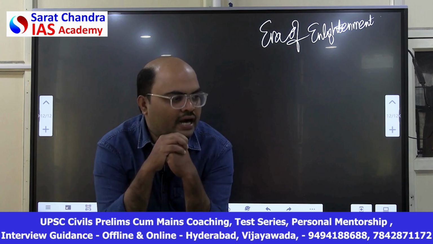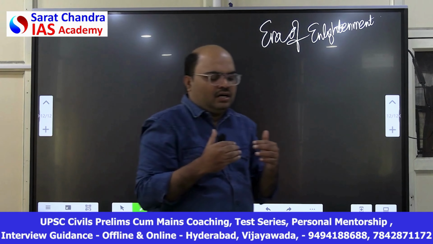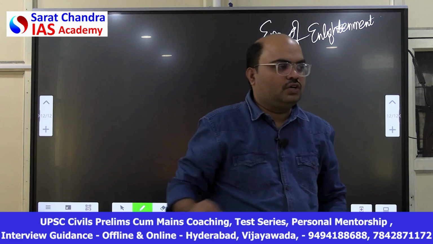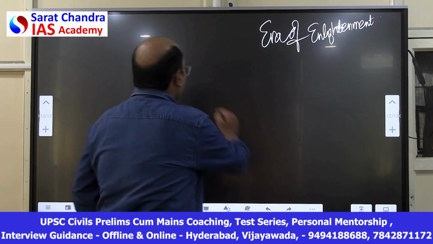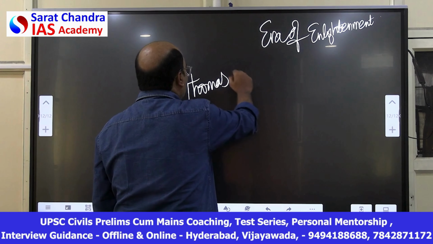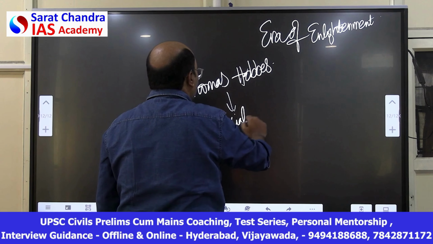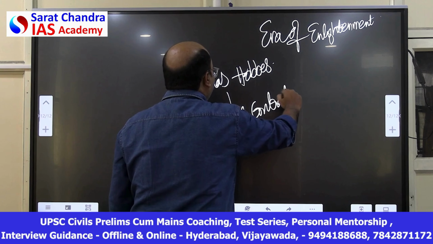On the basis of Newton's methods, a new science, new knowledge of science, was created in every field. Some people say that Newton is even greater than Einstein and other scientists. That is true, but that is a different issue. The second representative of the Enlightenment era is Thomas Hobbes. Just like Isaac Newton, Thomas Hobbes also changed politics forever by inventing the social contract theory. That's a very great invention.